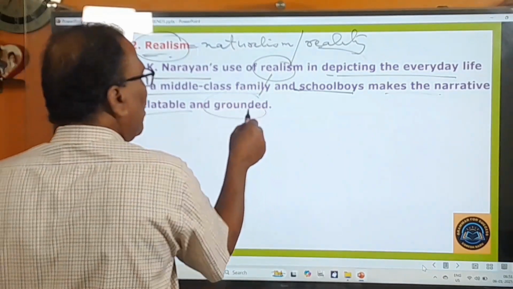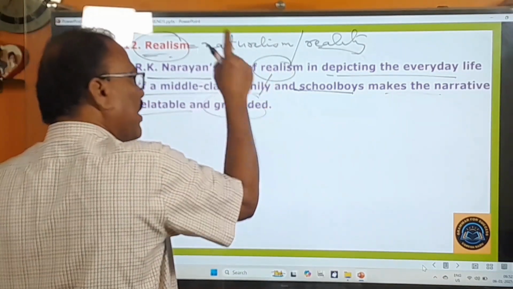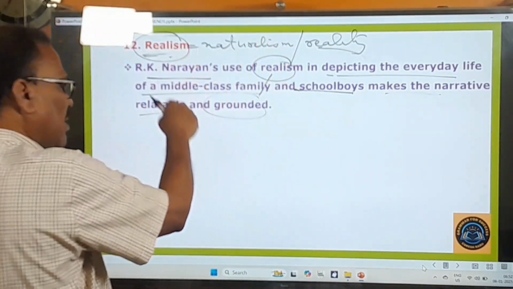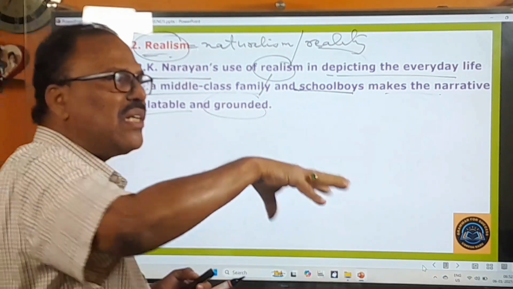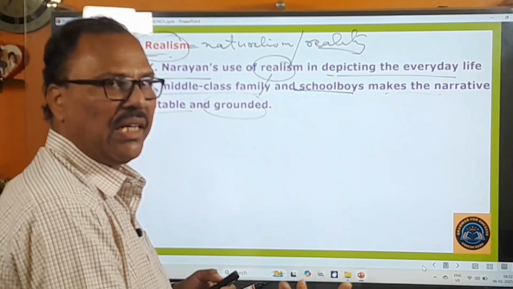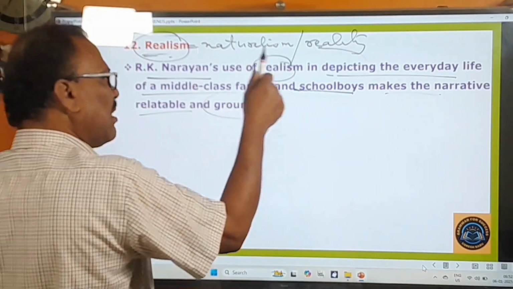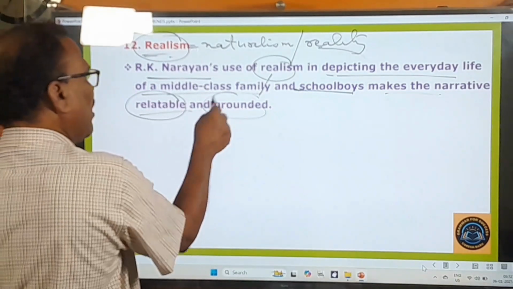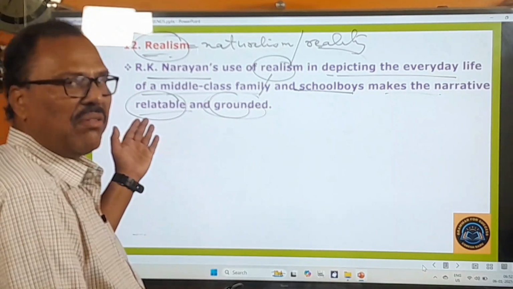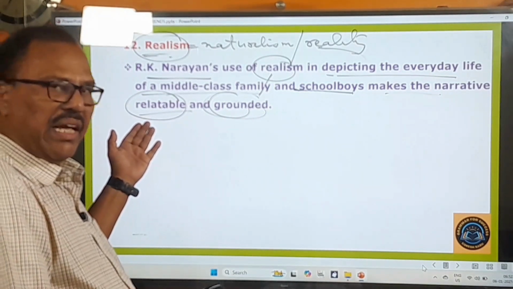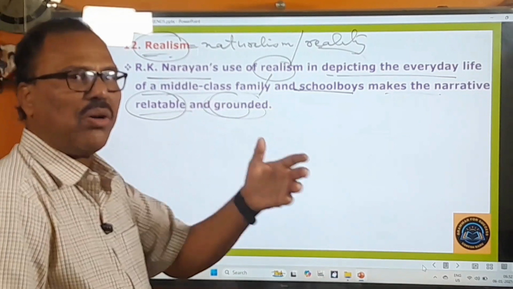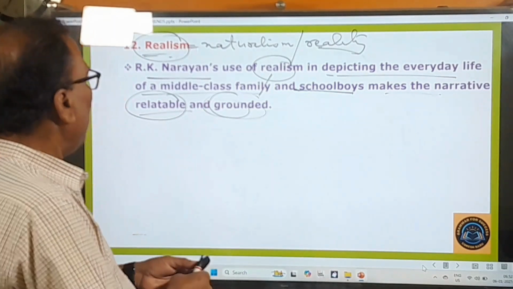And since this technique of realism is employed in this novel, and since all the incidents are described realistically, that makes the narrative relatable and grounded, very interesting, very engaging, and also very solid and authentic. Okay, and this is all about realism.